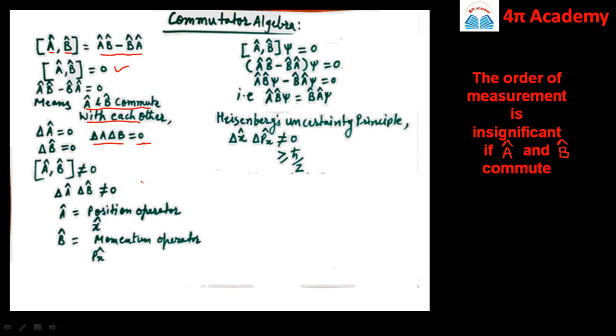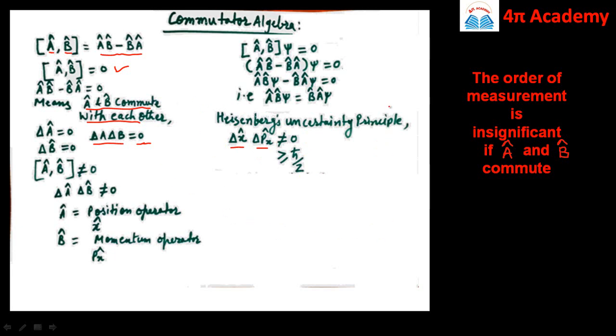to Heisenberg's uncertainty principle, if I replace this A by the position operator, that is x, and this B as the momentum operator, that is px cap, then from the Heisenberg's uncertainty principle, you know that delta x, the uncertainty in measuring the position coordinate, and delta px, the uncertainty in measuring the momentum coordinate, have a product that is not equal to 0; it is always greater than or equal to h cross by 2, where h cross is h upon 2 pi. It means that you can never measure the position coordinate and momentum coordinate accurately and simultaneously in quantum mechanics according to Heisenberg's uncertainty principle.